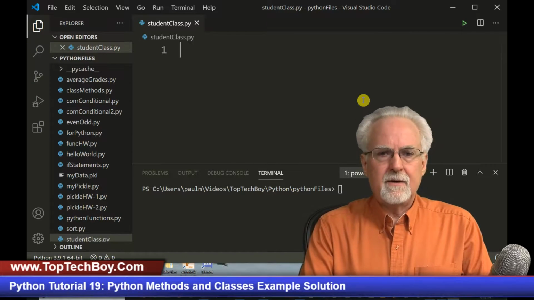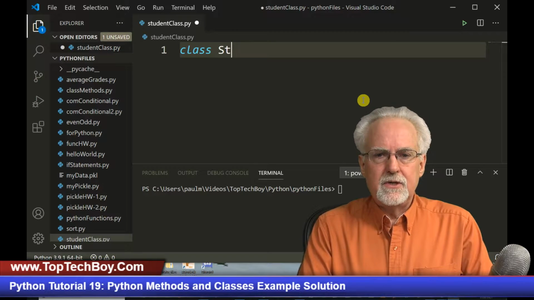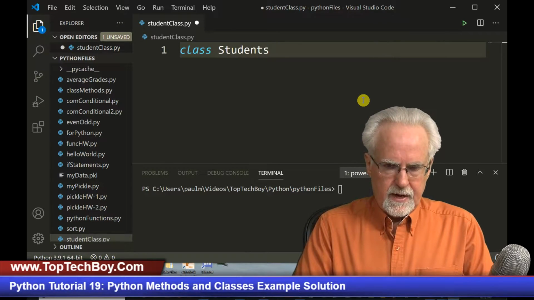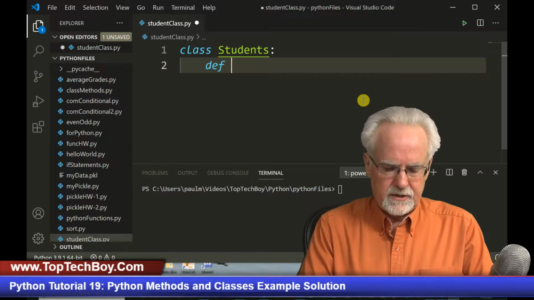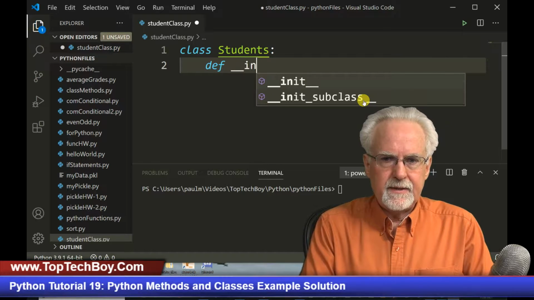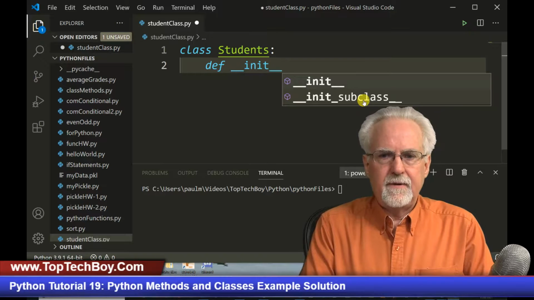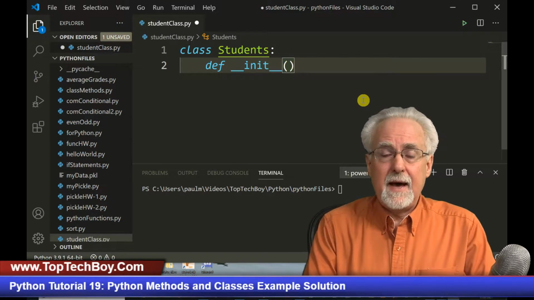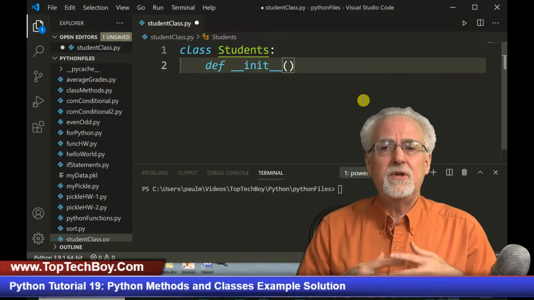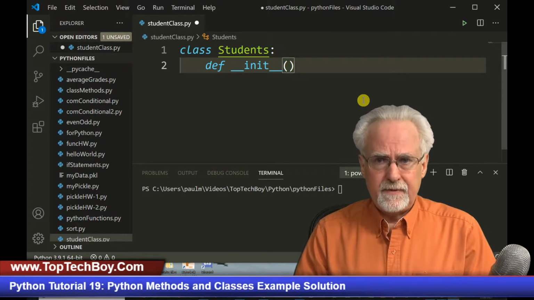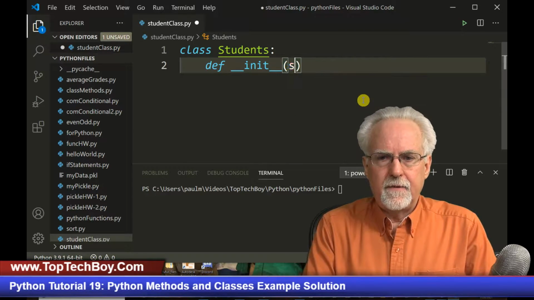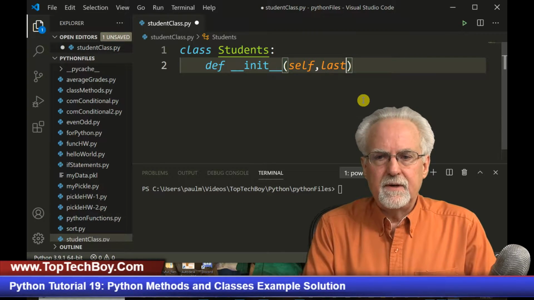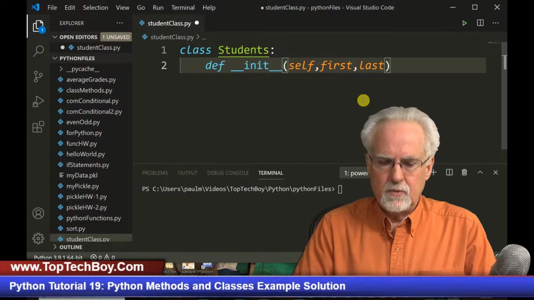So I'm going to start by creating my class. And my class is going to be students, just like that. Now how do we always have to start? We have to start by defining our init function, and then we are going to pass it parameters, because when you create the student object, you're going to need to know, first of all, always, self, and then first and then last. So that is what you are going to need.